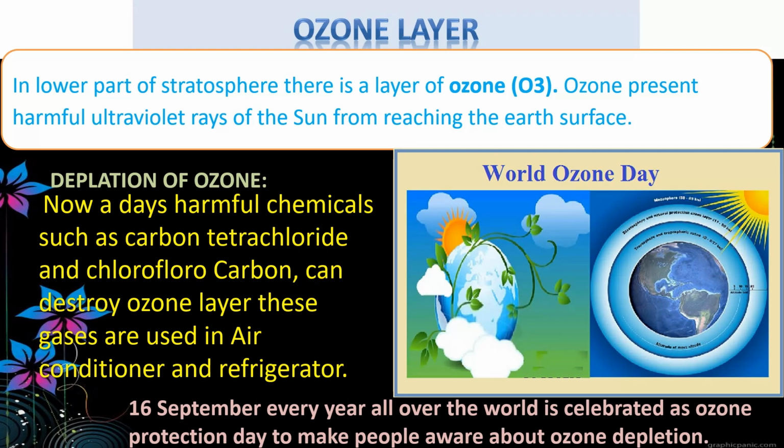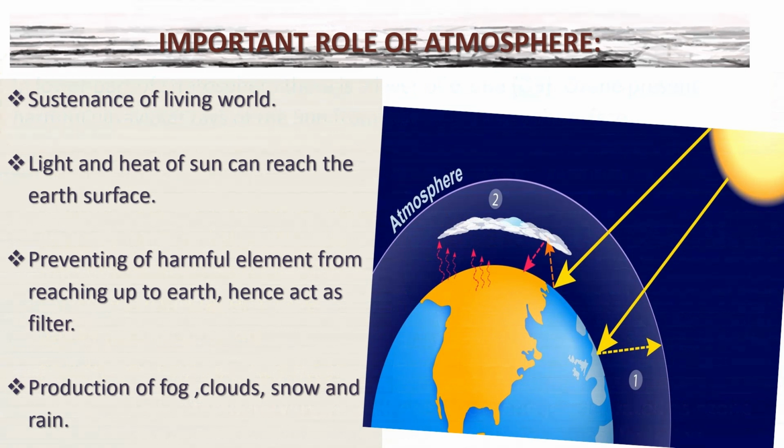Important roles of the atmosphere: sustenance of the living world. Light and heat of the sun can reach the Earth's surface. Prevention of harmful elements from reaching the Earth. Hence, it acts as a filter. Production of fog, clouds, snow, and rain.